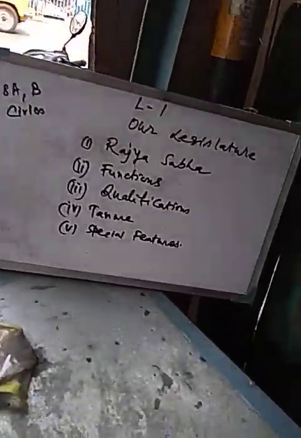The next one, functions. What are the functions of the Rajya Sabha? There are certain functions of Rajya Sabha. Number 1, Rajya Sabha is the body of the lower category people. Although another body also is there, that is Lok Sabha. All the members are elected directly by the votes of the common people and they go to the parliament in the Lok Sabha. And that's why Lok Sabha is also known as lower house and Rajya Sabha is known as upper house.